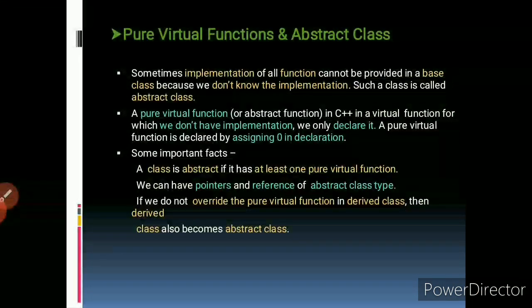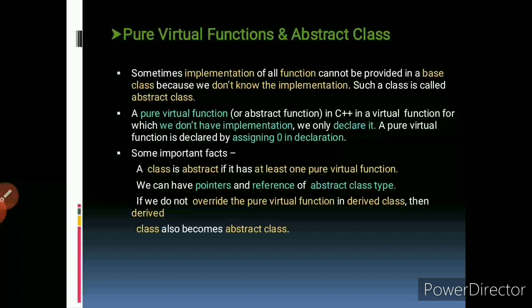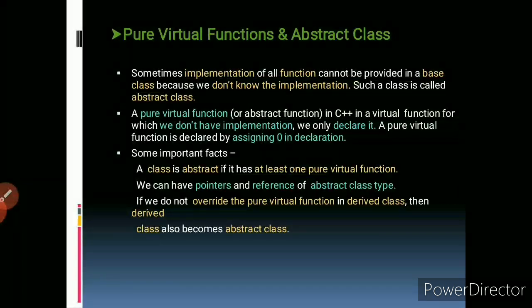Now, pure virtual function and abstract class. Sometimes implementation of all functions cannot be provided in a base class because we don't know the implementation. Such a class is called an abstract class. A pure virtual function or abstract function in C++ is a virtual function for which we don't have an implementation, we only declare it. A pure virtual function is declared by assigning 0 in the declaration.